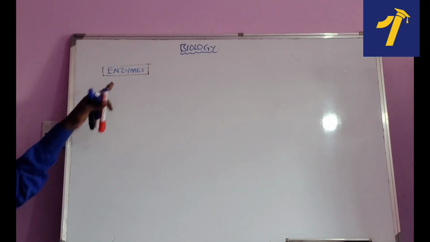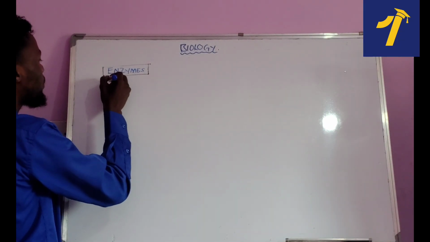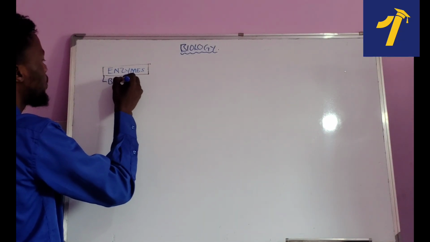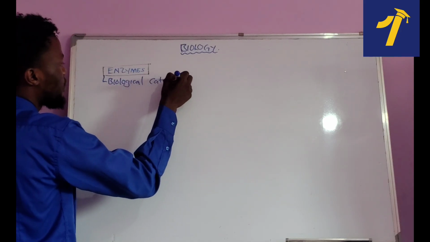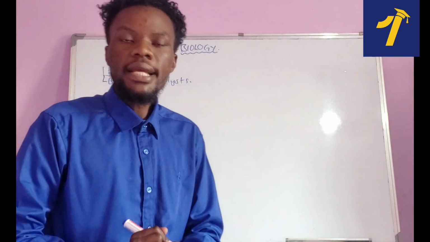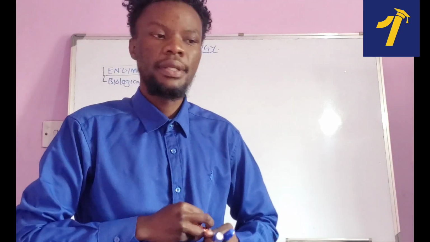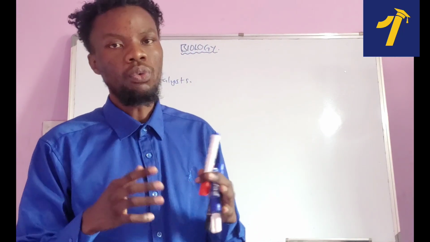So what are enzymes? From biology, we know that enzymes are what we call biological catalysts. Very, very simple definition. So an enzyme is a biological catalyst. Now, what does that mean? We need to understand that. Why?